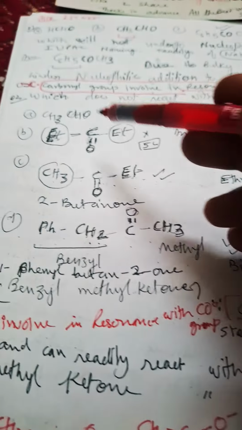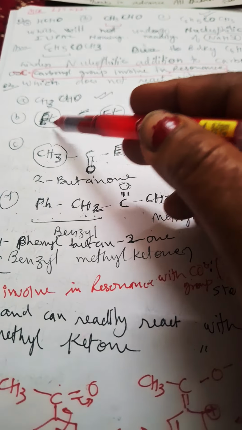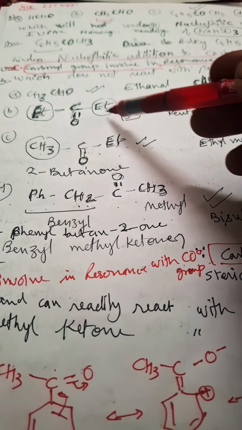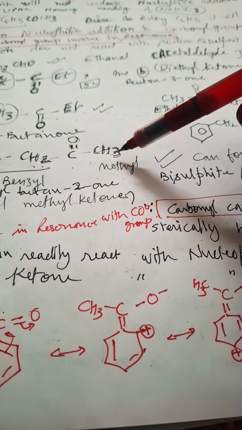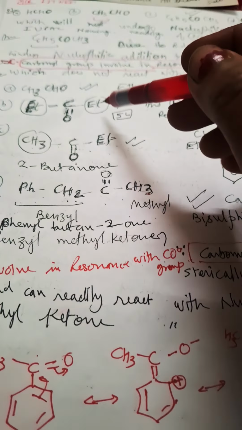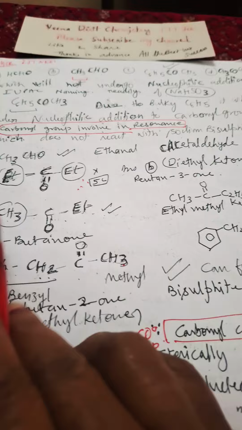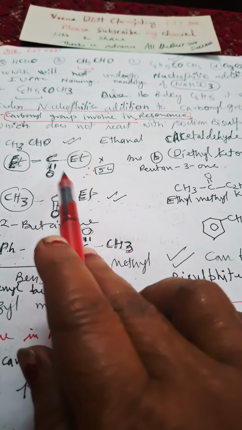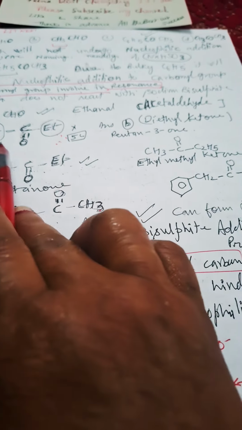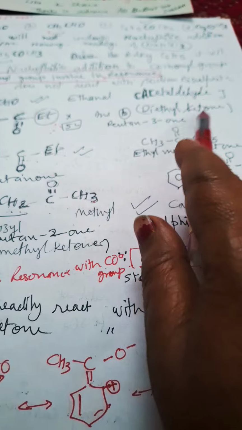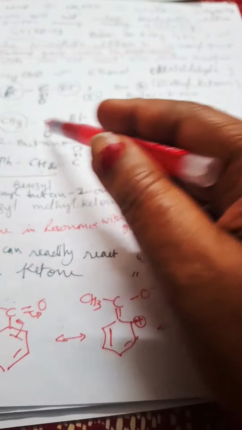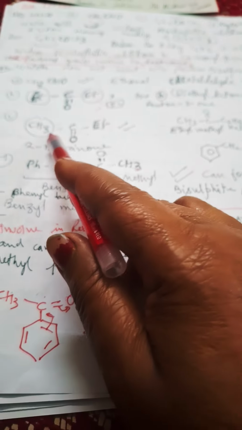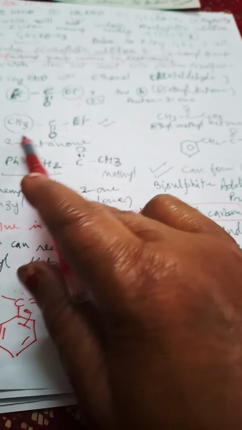See here, a very tricky one. CH3CH2COCH2CH3, that is diethyl ketone. Here methyl ethyl ketone. Here benzyl methyl ketone. So here the option with the ethyl group, COCH3 and ethyl, is a bulky group and this will not undergo nucleophilic addition reaction very readily. But CH3COEt, yes, this is a smaller group, it will undergo. From this side it will undergo.